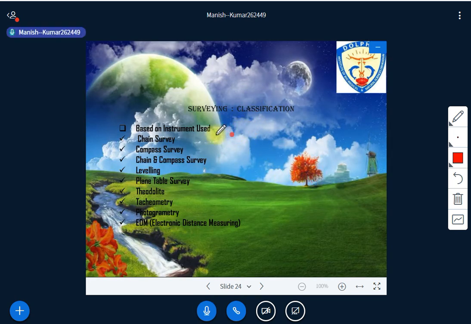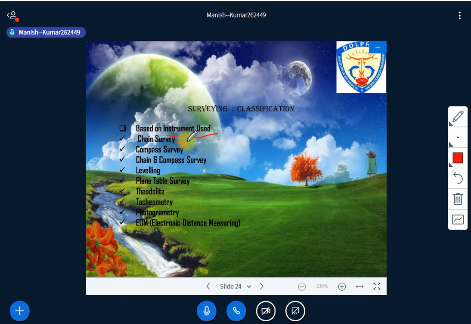Fine. And based on the instrument used. See, whenever we all come to the college, I'll show you all the instruments, because we have lots of engineering instruments there. But here, through the diagram, I'll try to explain everything. So based on the instrument used, what kind of instrument are we using?